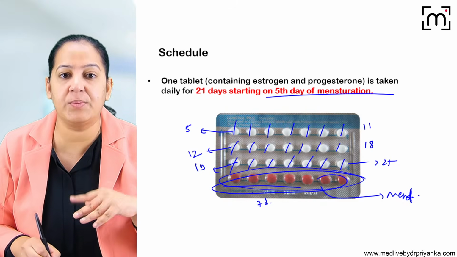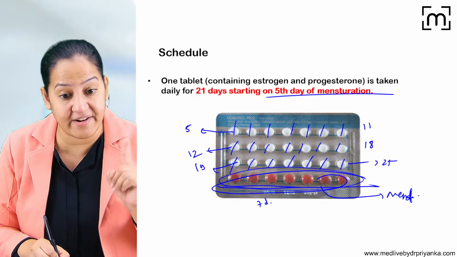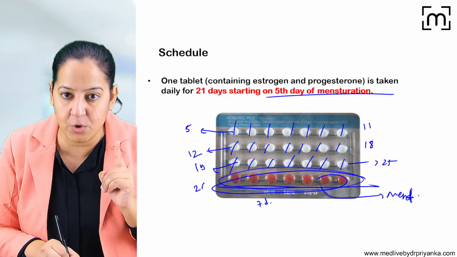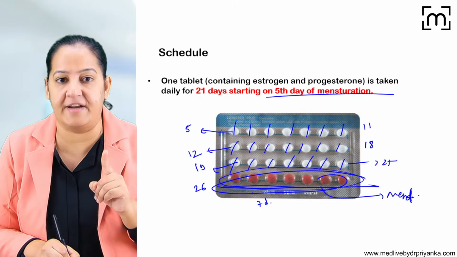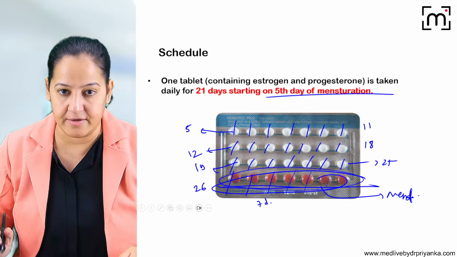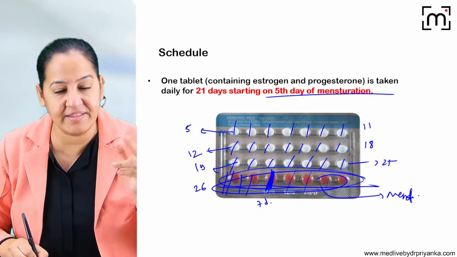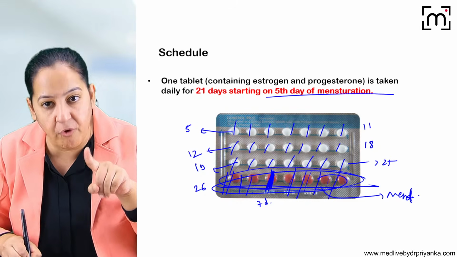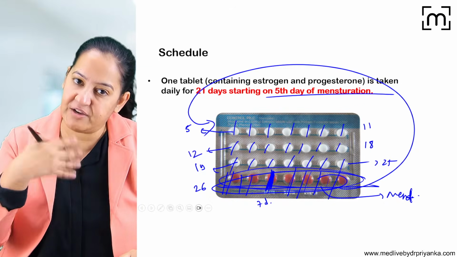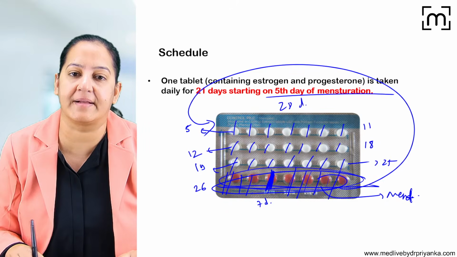During those 7 days, we are giving iron so as not to miss the regularity. So during these 7 days, she will take the red tablets. The red tablets contain the iron. So from day 26 onwards, she will take the iron tablets: 26, 27, 28. After that, again the first 1, 2, 3, 4, and on the 5th day, she will start the next strip. So without any gap, she will start the next strip. This is for a regular 28-day cycle.